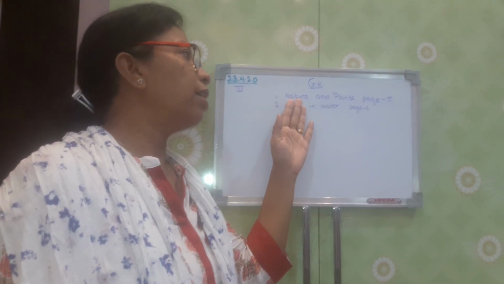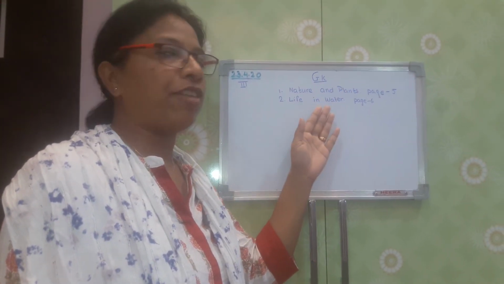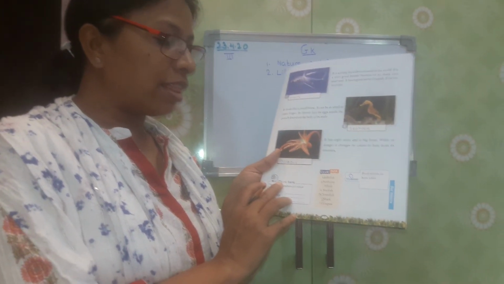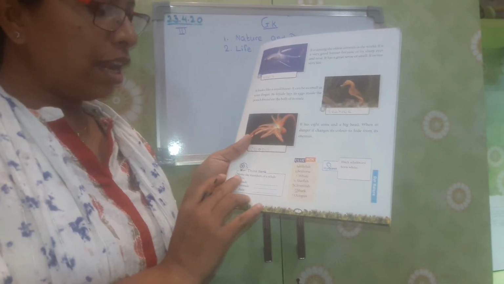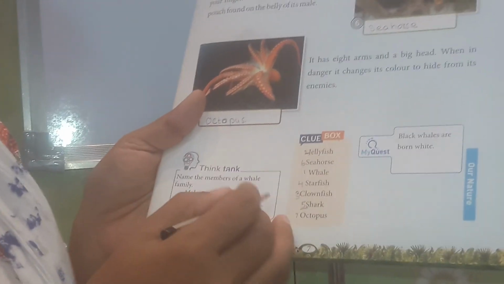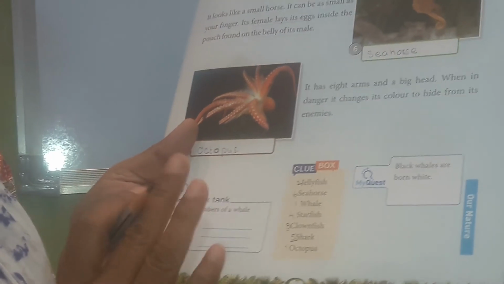So we have done nature and plants, life in water. What you will do is, there's one think tank here. Name the members of a whale family. So search out this answer and write it here.